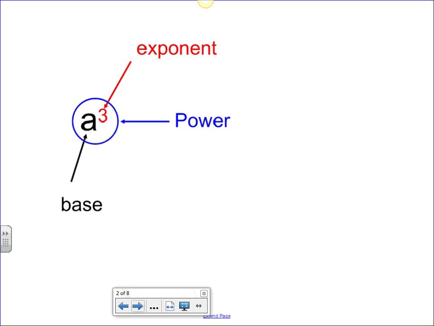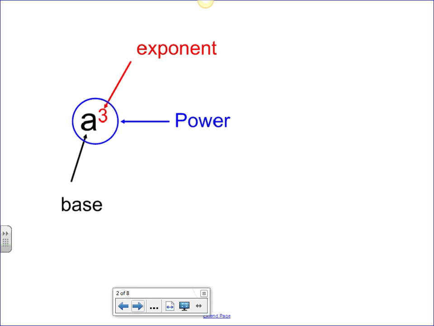And so when we're looking at powers, the base number would be like the a in this expression. That is called our base. The red number, the 3 there, that of course is referred to as our exponent. And the entire thing, the a to the third, we refer to as a power.